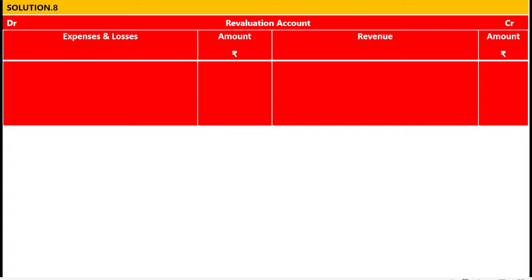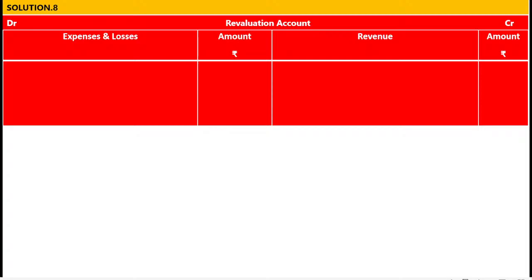So now we are preparing the revaluation account. In our journal entry, revaluation account is credited. That's why we should write on the credit side. Revaluation account is credited by PDD. Once again I am repeating it. If you want to read this entry in active voice, PDD account debit to revaluation account.